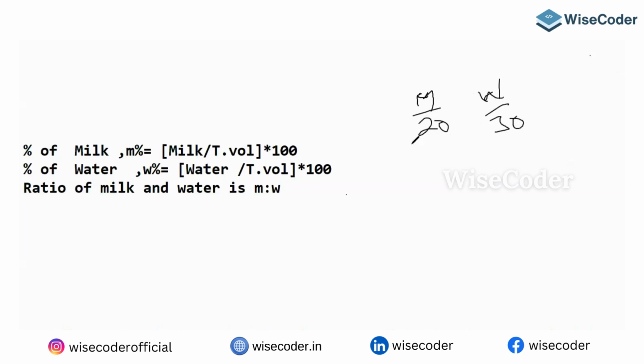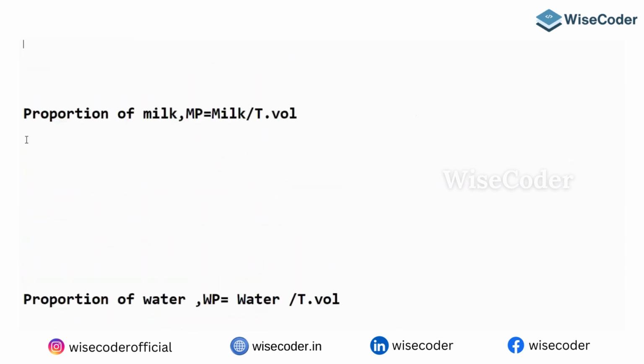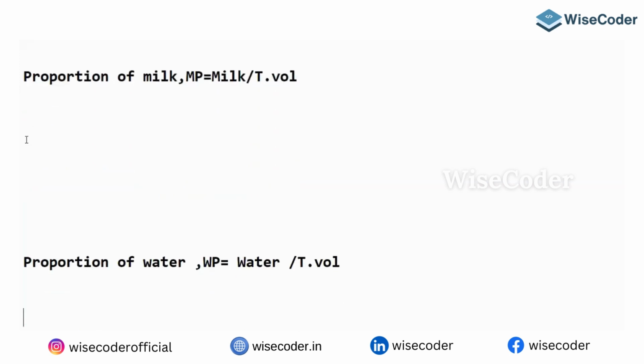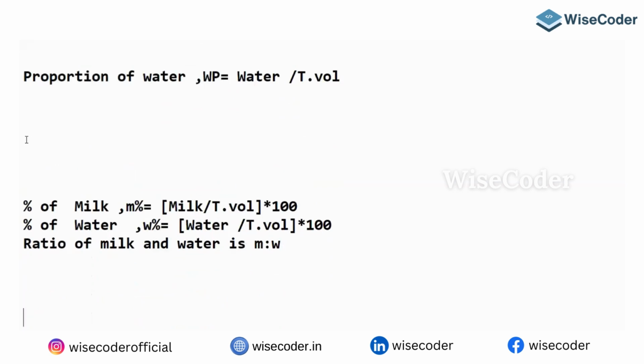Followed by that, he's going to ask what we have calculated: the proportion of the milk, the proportion of the water, the percentage of the milk, the percentage of the water, and the ratio of milk and water.